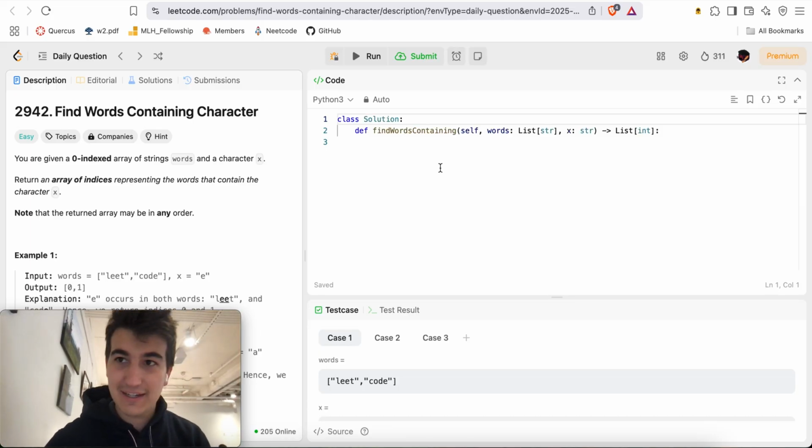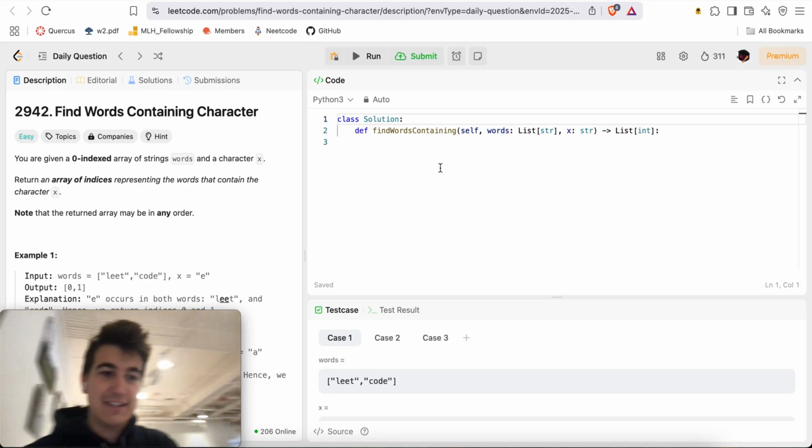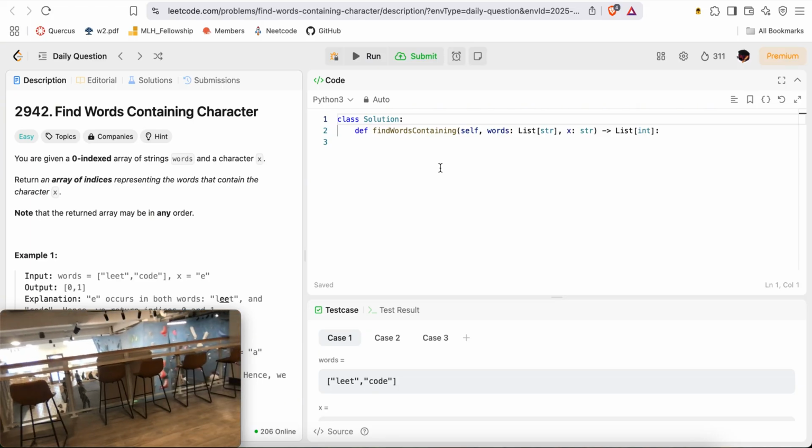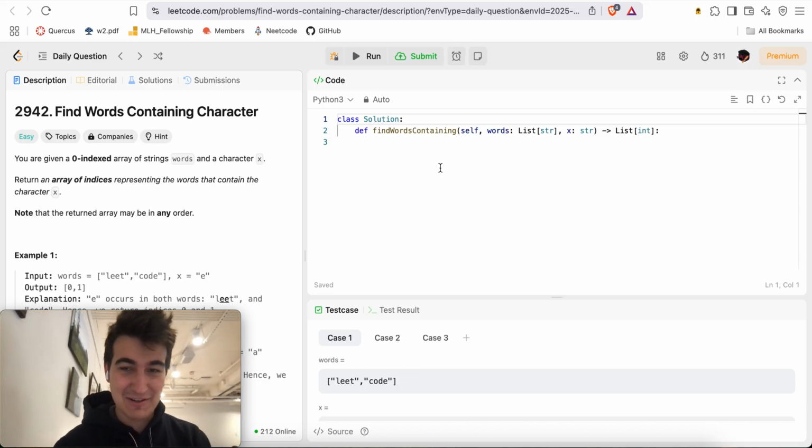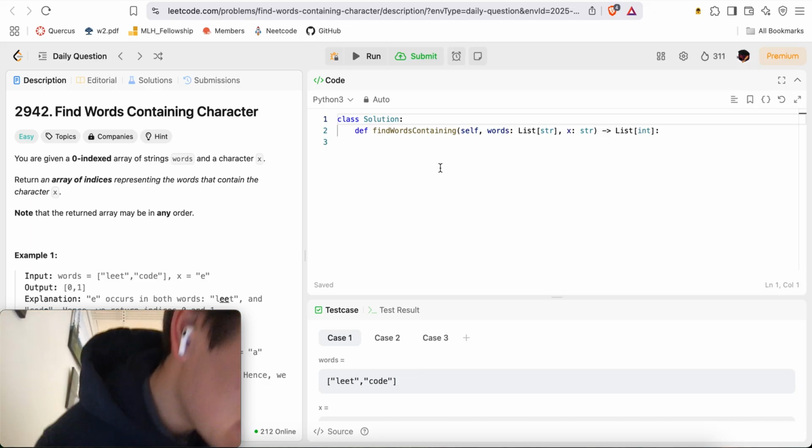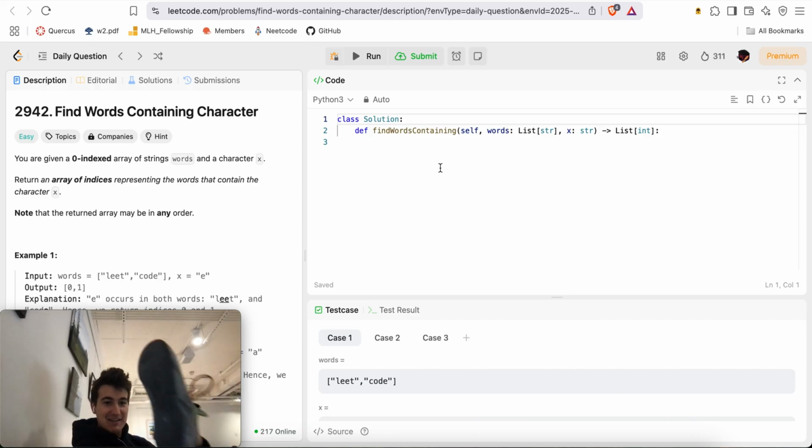For reference, I got to the bouldering gym a little after 5, so I decided to grab my computer, but once I'm done with this LeetCode video, I'm going to go out there and climb a little bit of boulders. I already got my climbing shoes on. It'll be a good time.